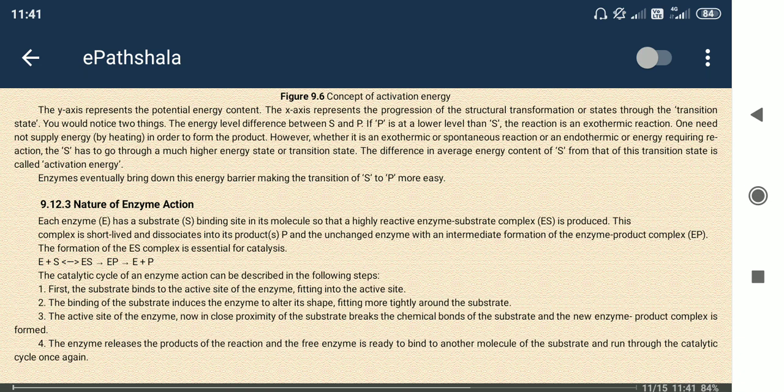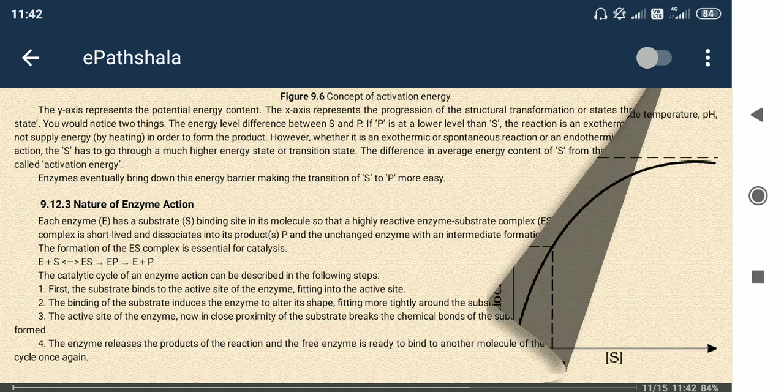I have already discussed the active site. Only at that site do enzyme and substrate interact with each other. Another thing, when the enzyme interacts with the substrate, the molecular structure of the enzyme is not changed. That means it has the potential to interact again with another substrate and convert it into product. That's why the enzyme is not changed.